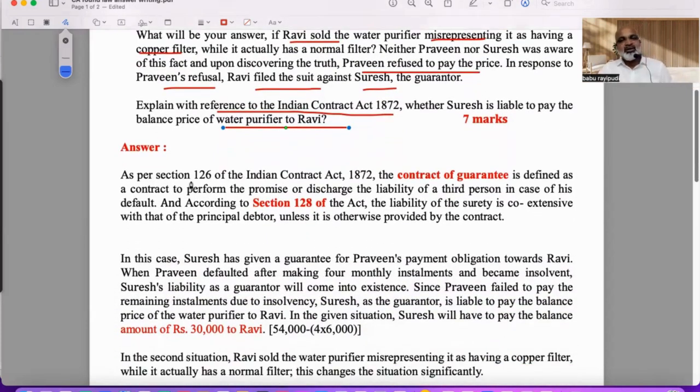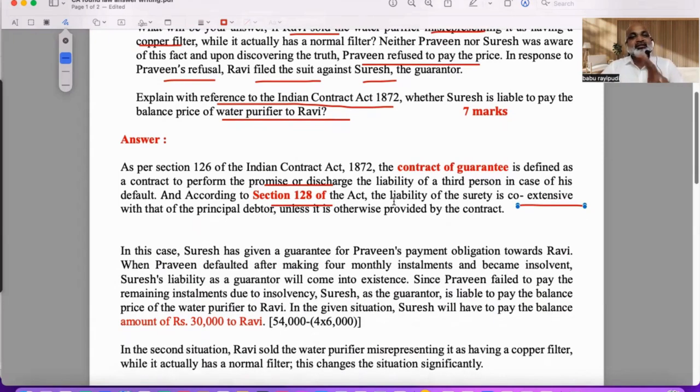See the first paragraph. As per Section 126, a contract of guarantee is defined as a contract to perform the promise or discharge the liability of a third person. And Section 128 says the surety's liability is coextensive, so whatever is the liability of the principal debtor shall be the liability of the surety. So we explained the concept with two sections.